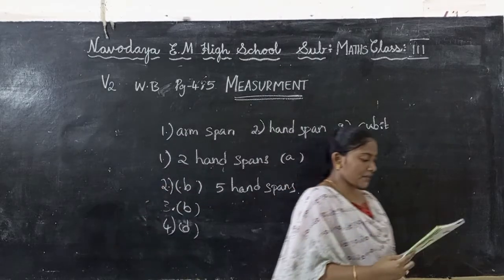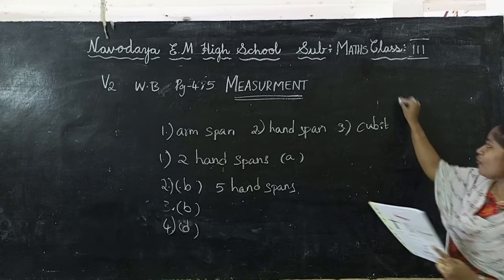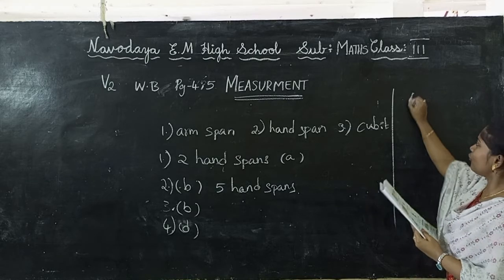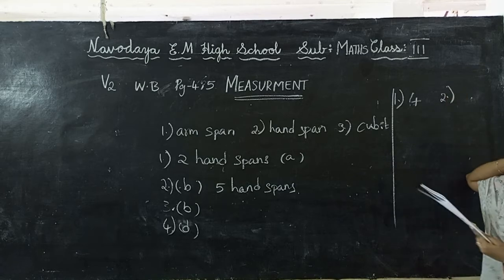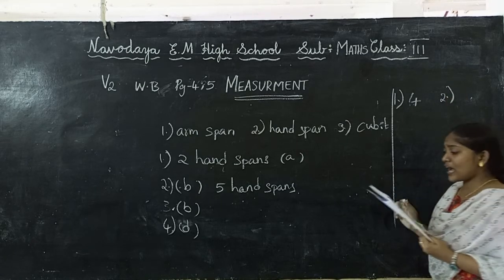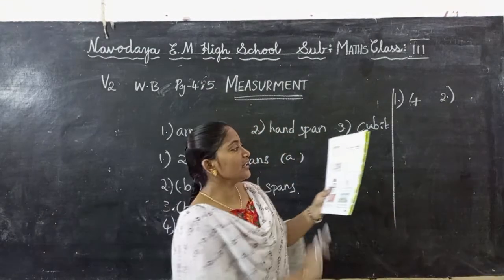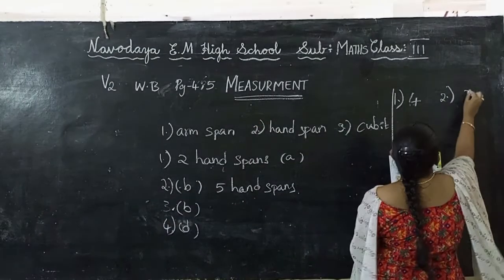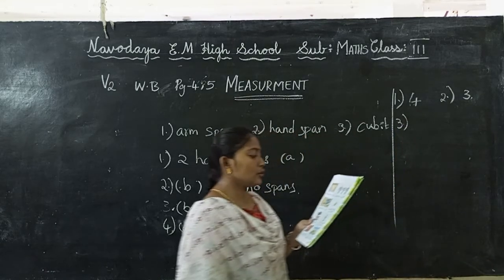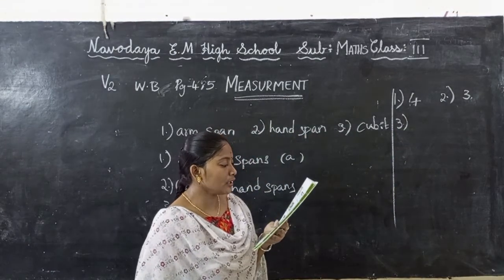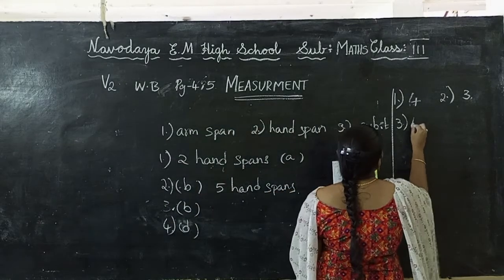Now if you see the next page, the length of this carpet is how many feet they used there? 4 feet. For the first one, 4. The length of the room is dash arm spans. How many arm spans did they use? 1, 2, 3. 3 arm spans. And the next one is, the length of the cloth is dash cubits. How many cubits did they use? 1, 2, 3, 4. So 4 cubits.